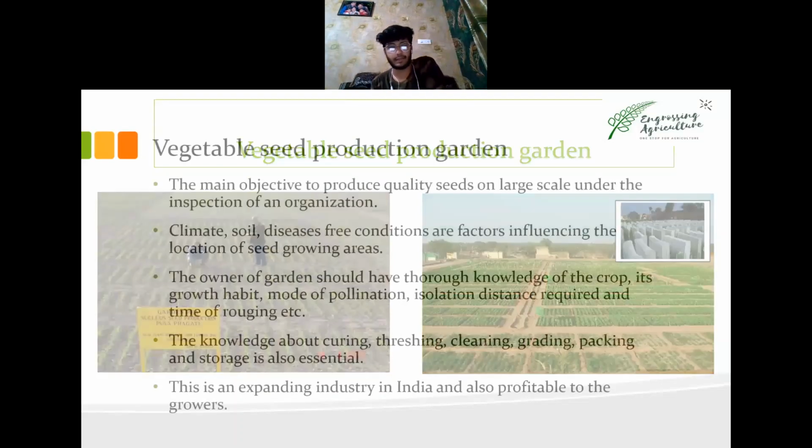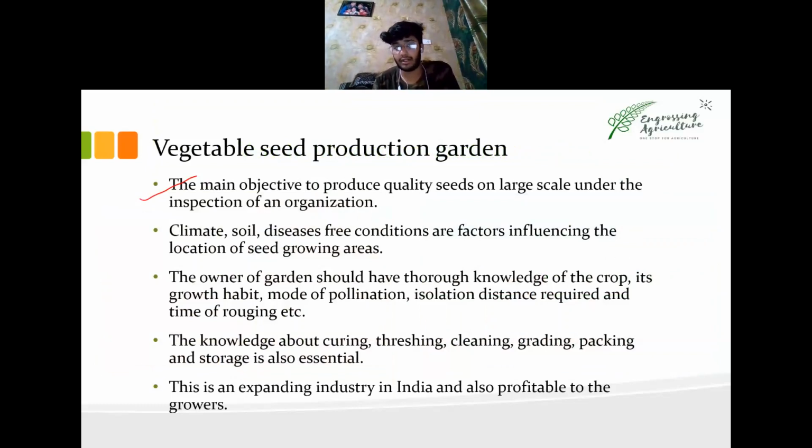Here we are talking about gardens. The main objective is to produce quality seed on a large scale under the inspection of an organization. While a farmer is growing vegetables for seeds, our organization, maybe an agriculture university or the state seed production commission, will keep a check on the farmer, because seed is an essential commodity in the Essential Commodity Act of India. Climate and disease-free conditions obviously influence the quality of seed produced.